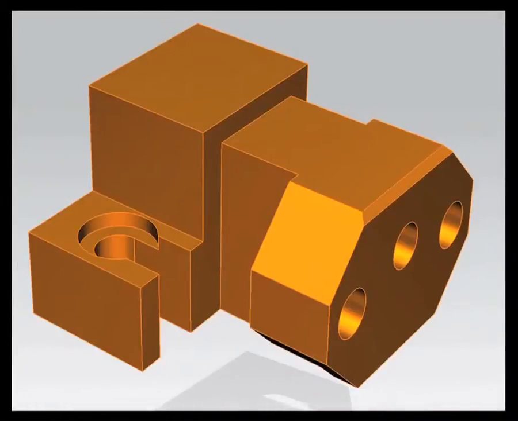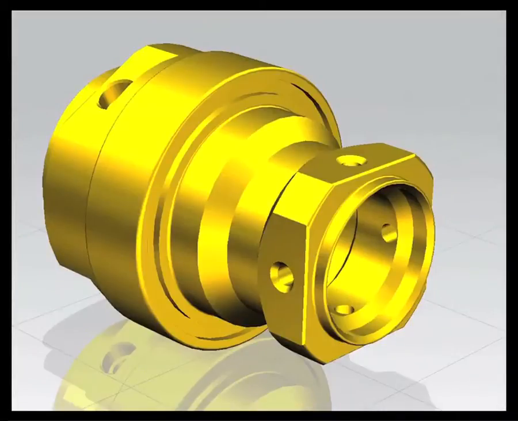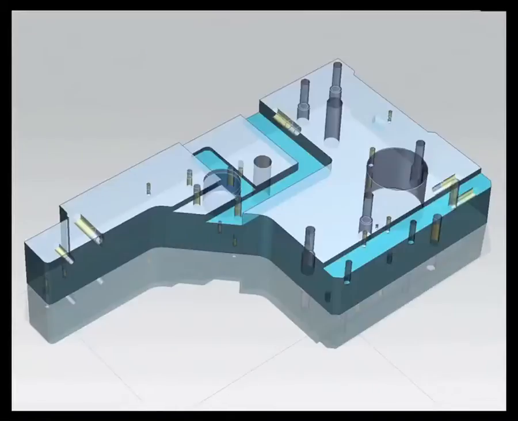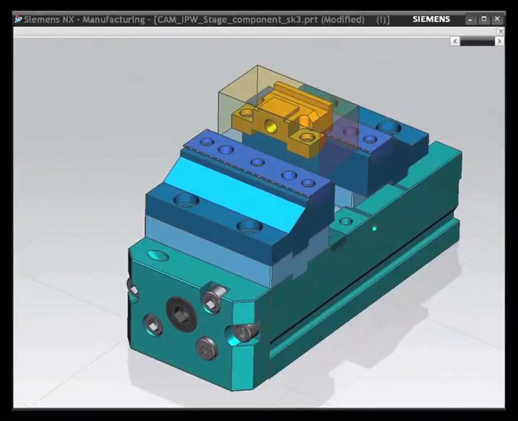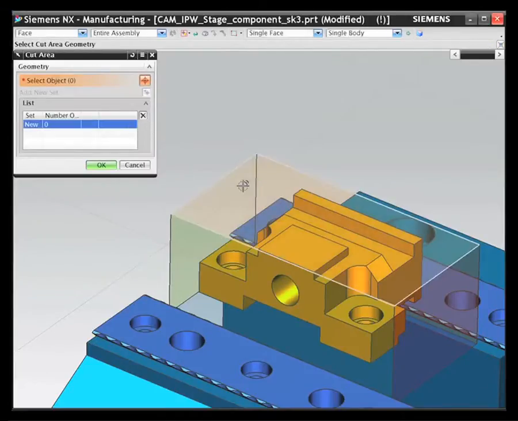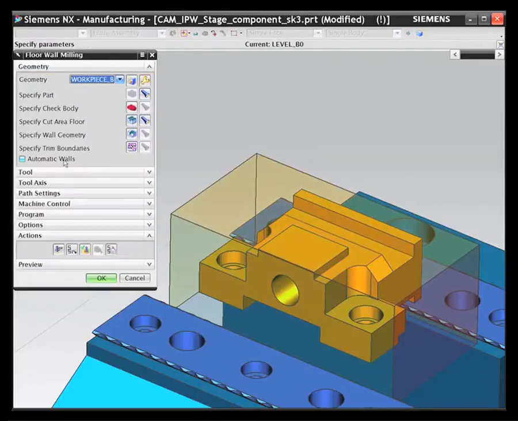With NXCAM for machinery, you get a full range of NC programming capabilities to efficiently manufacture machinery parts. Program your prismatic parts twice as fast with volume-based milling. Select floors and walls and then let NXCAM calculate the machining volume to create smart tool paths.